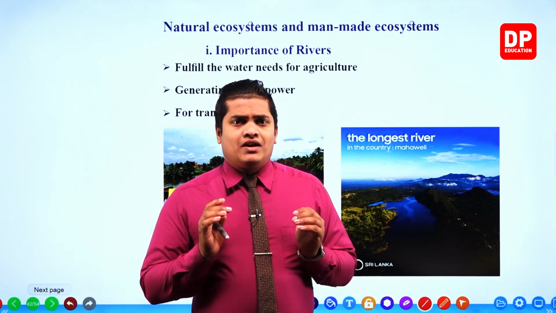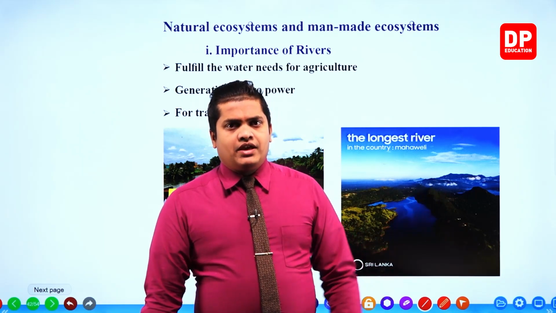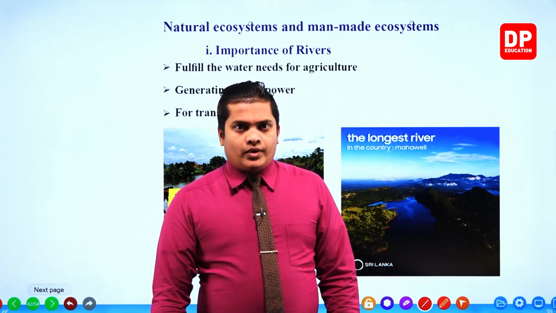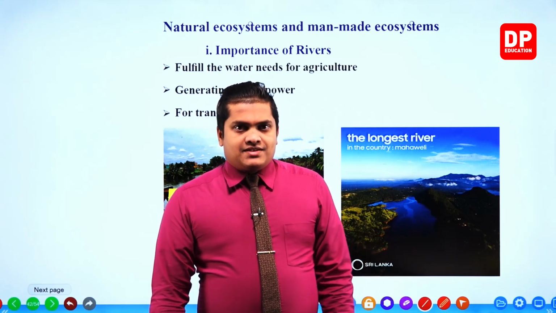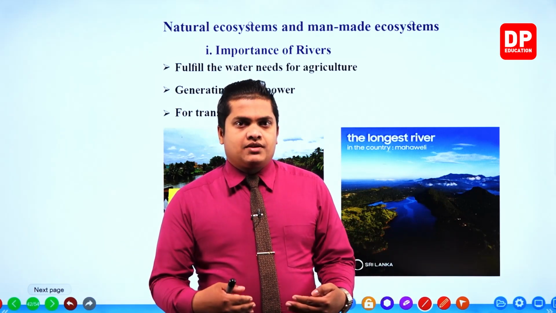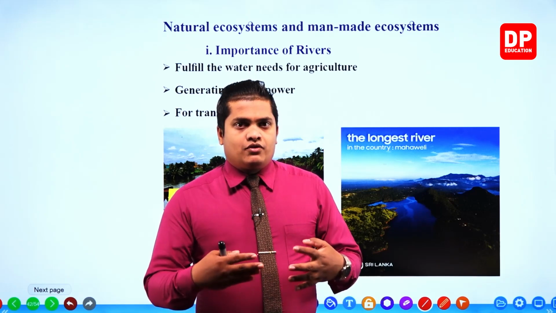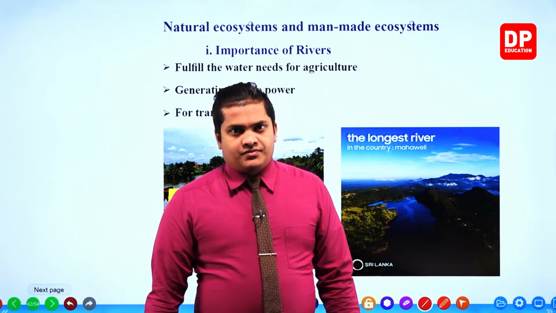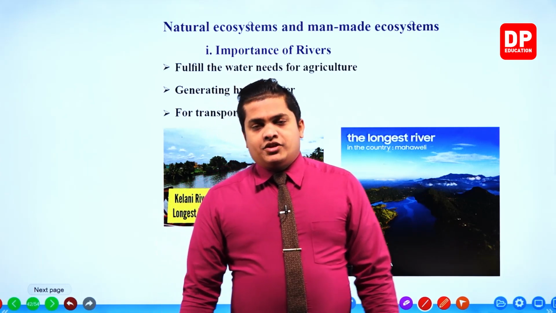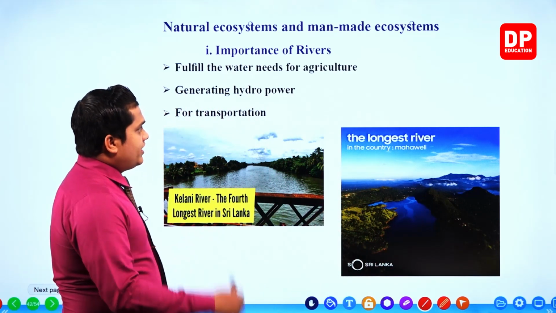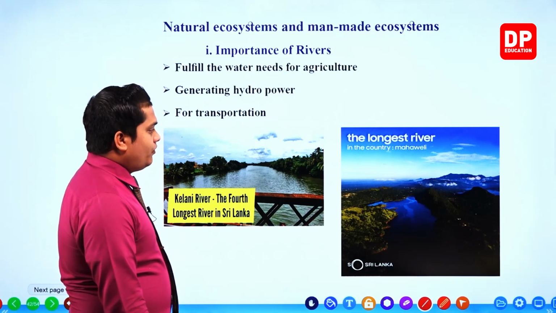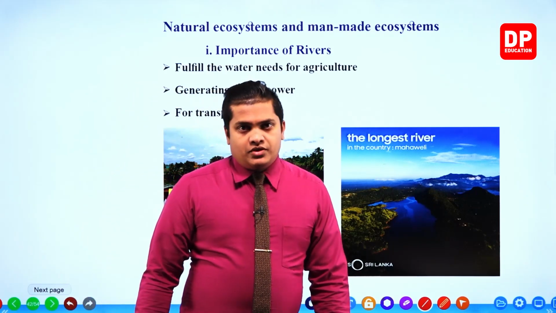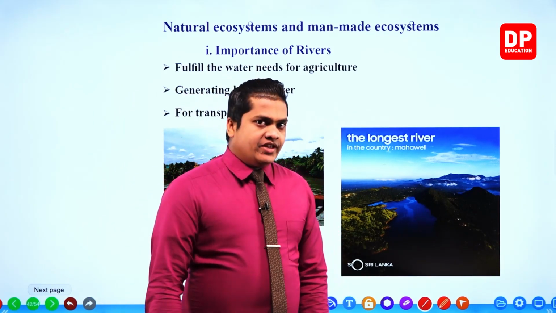These hydropower plants are plentiful in our hill country. These rivers are blocked at a certain place and allowed to flow through a turbine to generate electricity. So my dear children, to generate hydropower electricity also, we use rivers. Right, then the next one, my dear children.